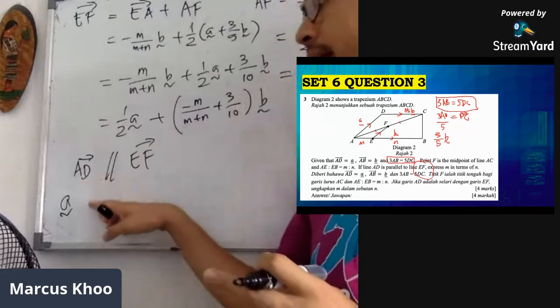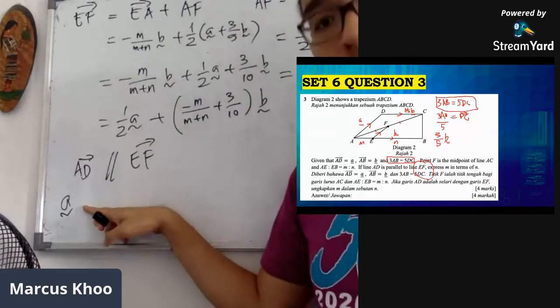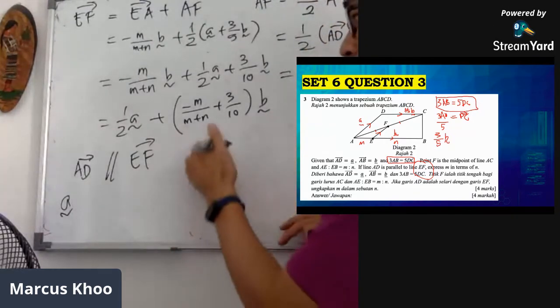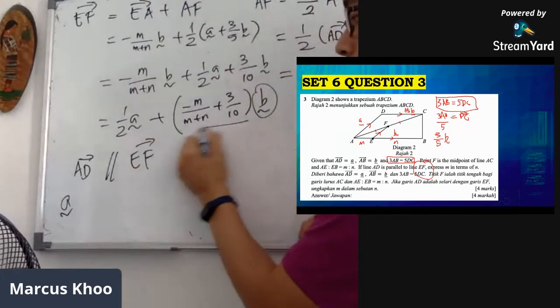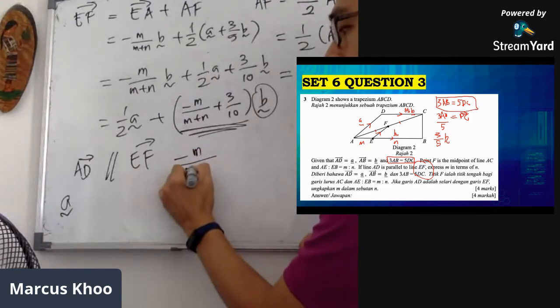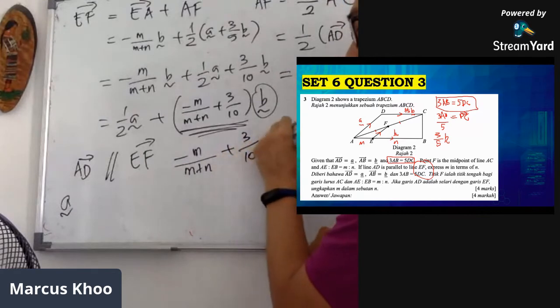It only has an A component. But they are both parallel. So the only way this can happen is that the B component is 0. This whole thing equals 0. So minus m over m plus n plus 3 over 10 equals 0.